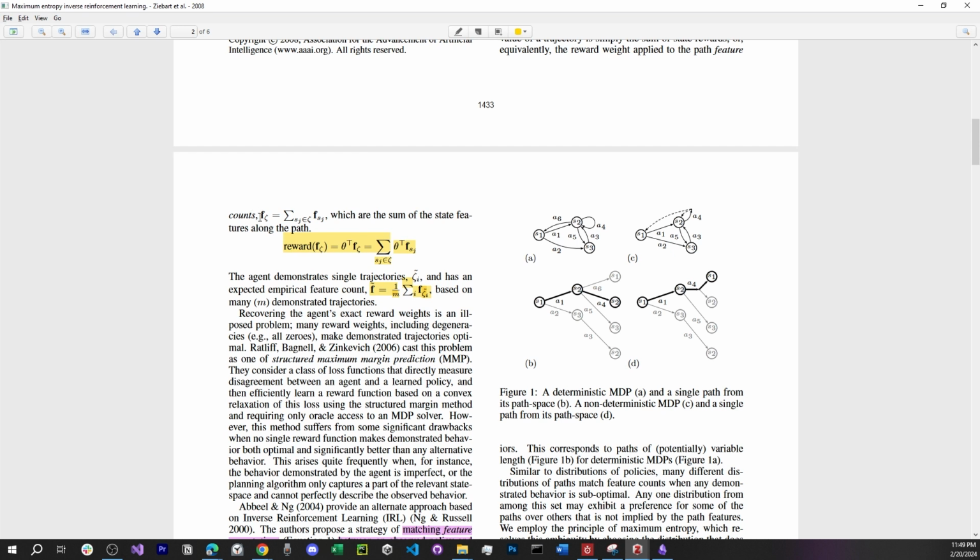We have our trajectories from our experts, and if there are m experts and we average over the features of these expert trajectories, we will get the expected empirical feature count, which is basically the expectation over features for the experts.